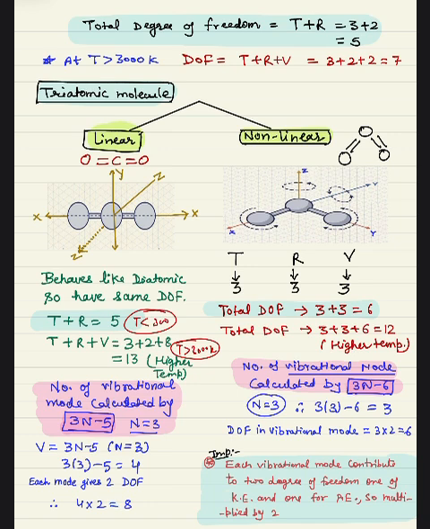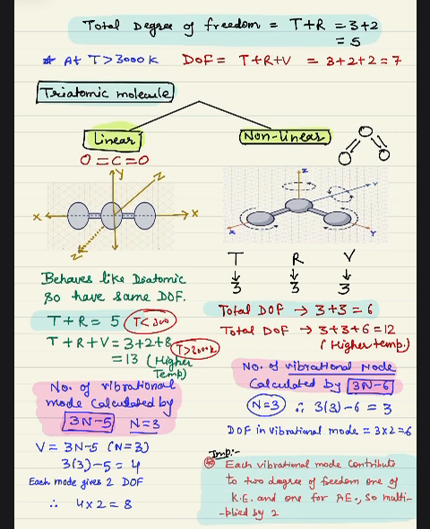Just like a spring. So number of vibrational modes is calculated by this formula. When there is linear molecule, 3n minus 5. Now number of atoms are 3. So can you see, vibrational mode is 4. And each mode gives 2 degrees of freedom. So 4 into 2, 8. Now add 8 here. Now total degree of freedom for linear molecule at higher temperature is 13. But if temperature is not higher, it's 5.